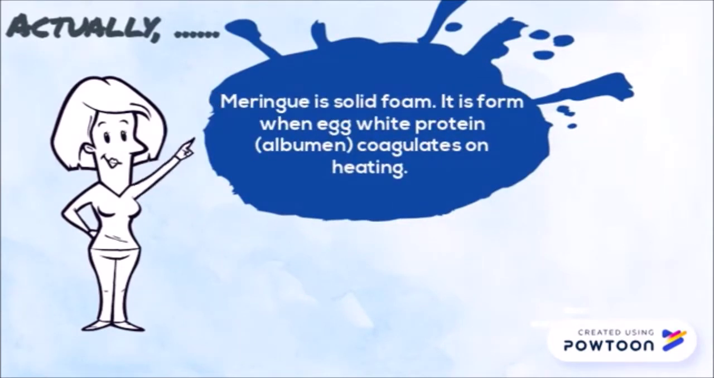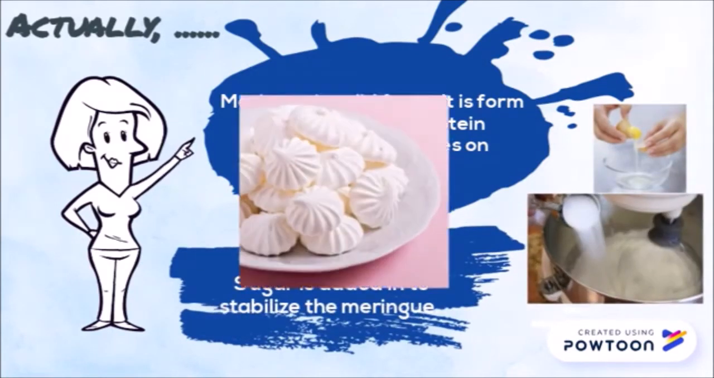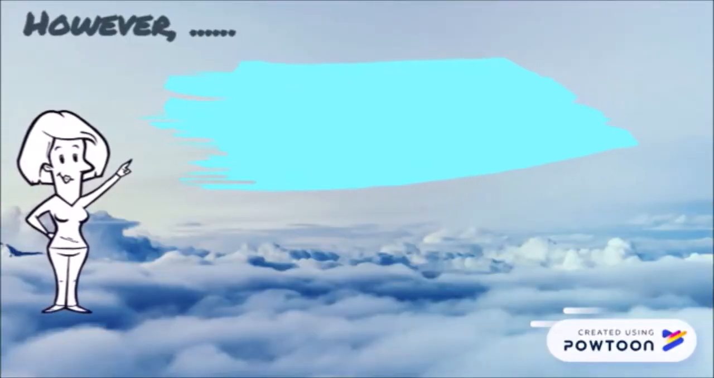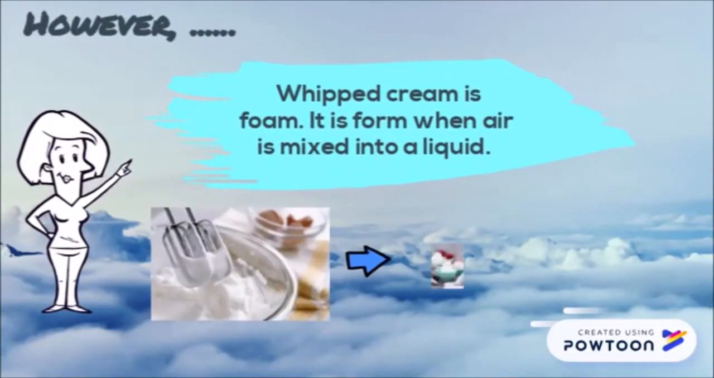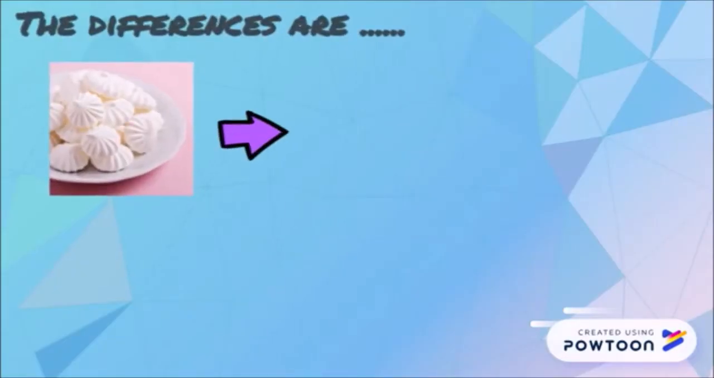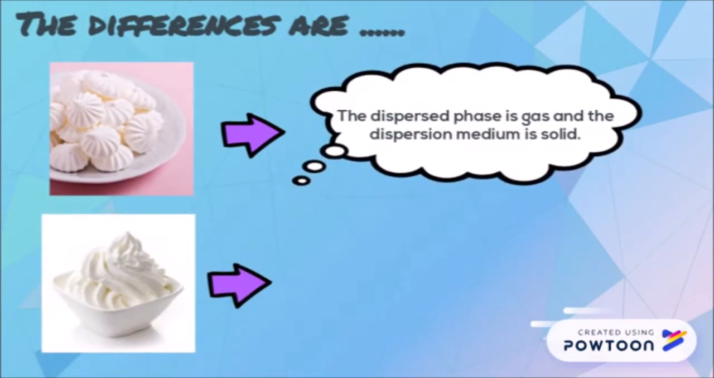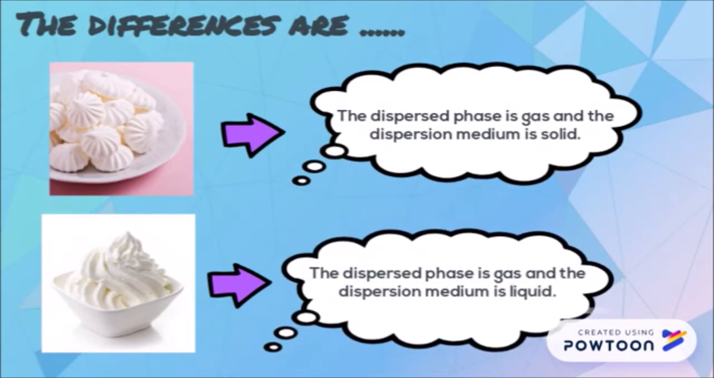It is formed when egg white protein, which is albumin, coagulate when heating. Sugar is also added in to stabilize the meringue. However, whipped cream is foam. It is formed when air is mixed into a liquid. The differences between meringue and whipped cream are the dispersed phase for meringue is gas and the dispersion medium is solid, while the dispersed phase for whipped cream is gas and the dispersion medium is liquid.